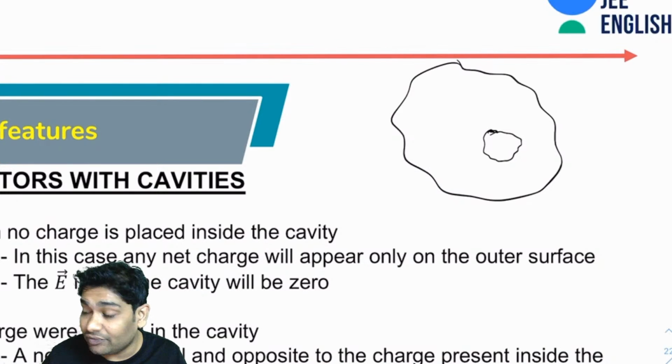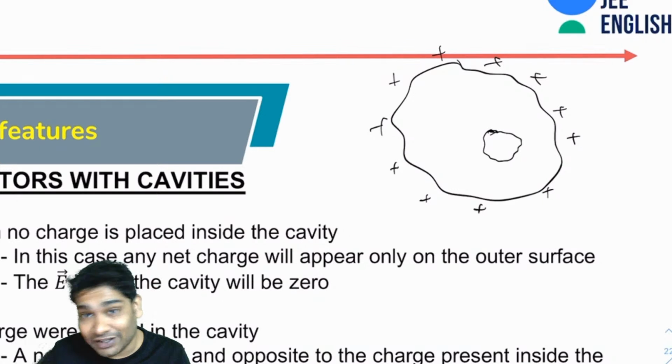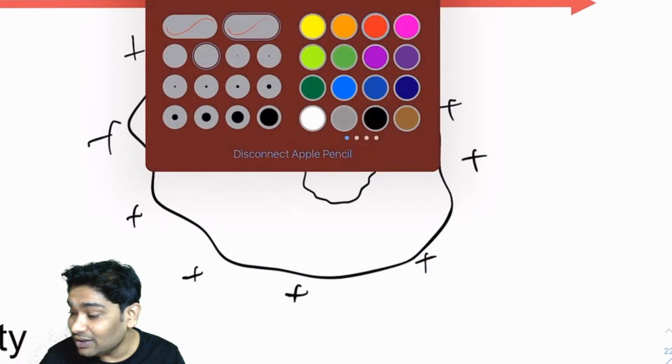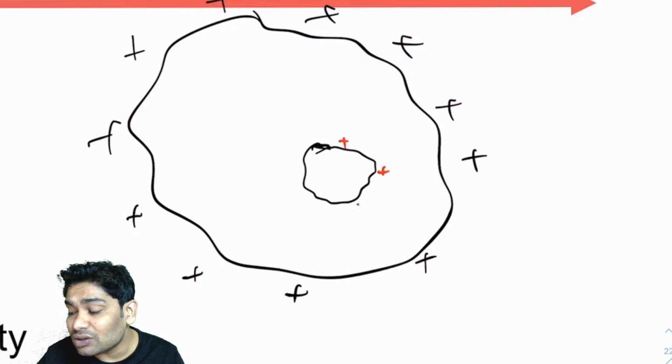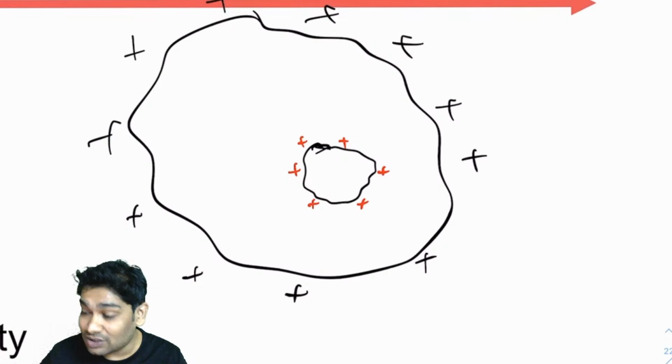Now, any charge that you give the conductor will always come out on the outer surface. How can I say that? That is very easy to prove. Imagine some of this charge also came on the inner surface. See, I already know that there can be no charge inside the volume. But you could have argued that there could have been some charge on the inner surface. Maybe, just maybe, some positive charge came here also. Why is all the positive charge that I have given going only on the outer surface? Maybe some charge comes here. So, okay, let's imagine that happens.